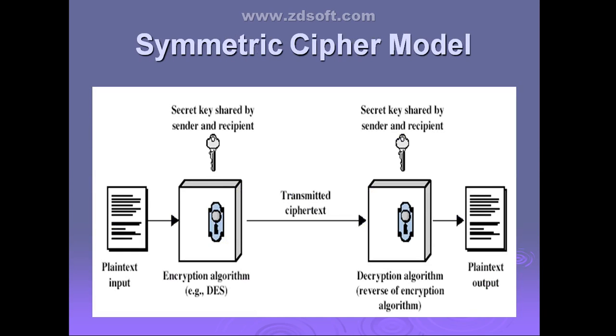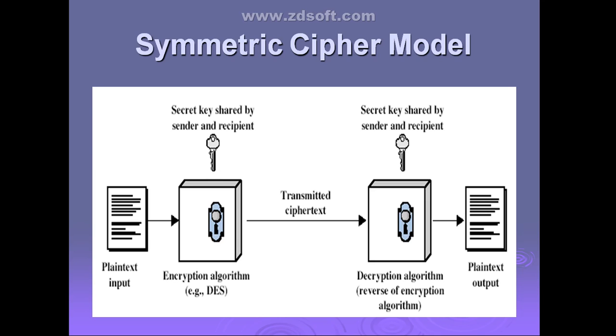If they ask you to explain the symmetric cipher model, symmetric encryption, or symmetric encryption scheme or cryptosystem, you need to draw this diagram. In the book there is one more diagram; you can draw that also. You need to write all five ingredients with definitions: plain text, encryption algorithm, secret key, ciphertext, and decryption algorithm.